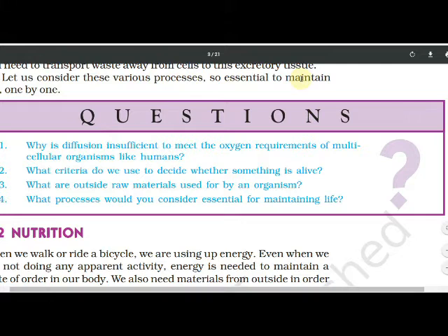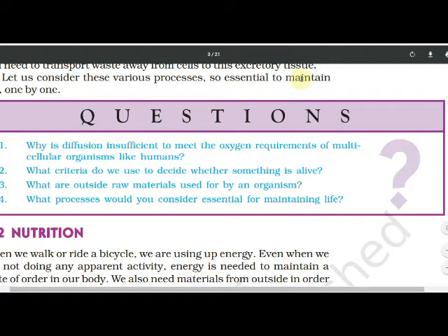Then if you see plants, they use some minerals, water. Organisms also require water, like human beings and animals. So there are many raw materials you can see, and you can write them down.